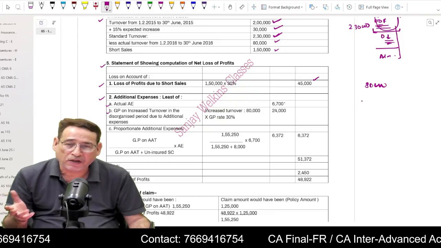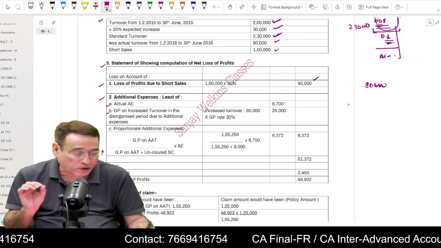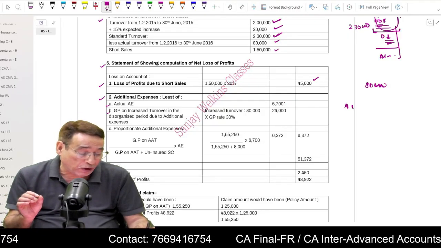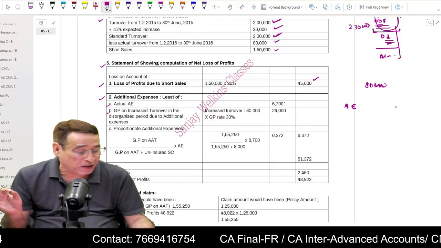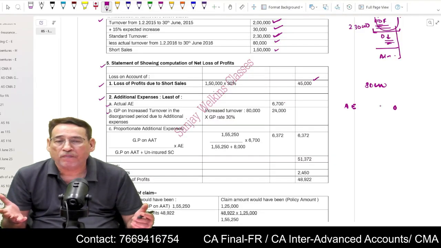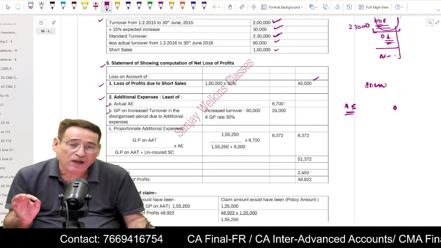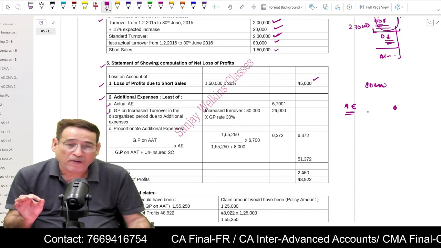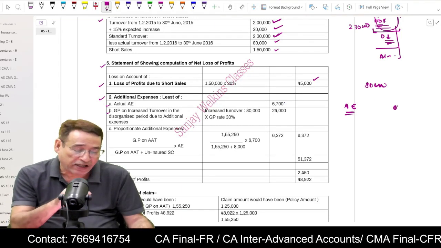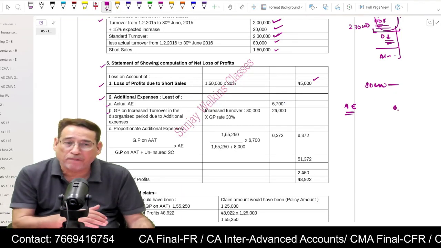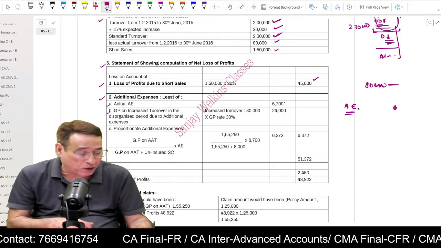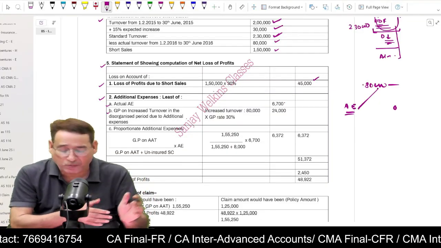So under such a question, you will have to presume this way. If you would not have incurred your additional expenses, your sales would have been 0. You have to presume it this way. So indirectly, it means due to additional expenses, my sales increased by 80,000.